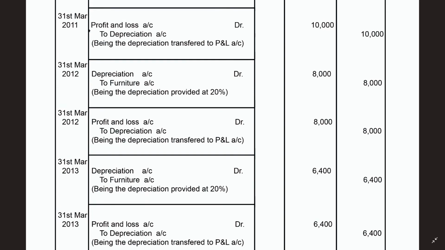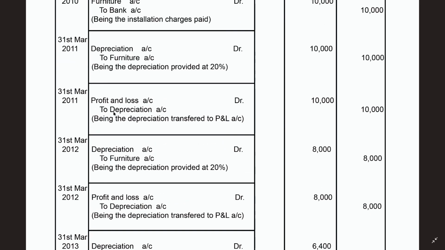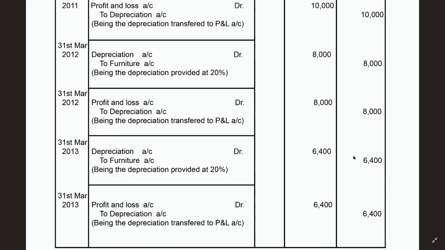So here I had written 2011 depreciation, and here I am writing 2012 depreciation. This is the diminishing balance method. That means you must be calculating depreciation not on the original cost. That means we won't be calculating on 50,000. We must be calculating on the value of the machine. So that's why it has decreased, because you had learned how to calculate, and I am not explaining this once again. Okay. So here 2012 depreciation, the same depreciation will be transferred to profit and loss account.